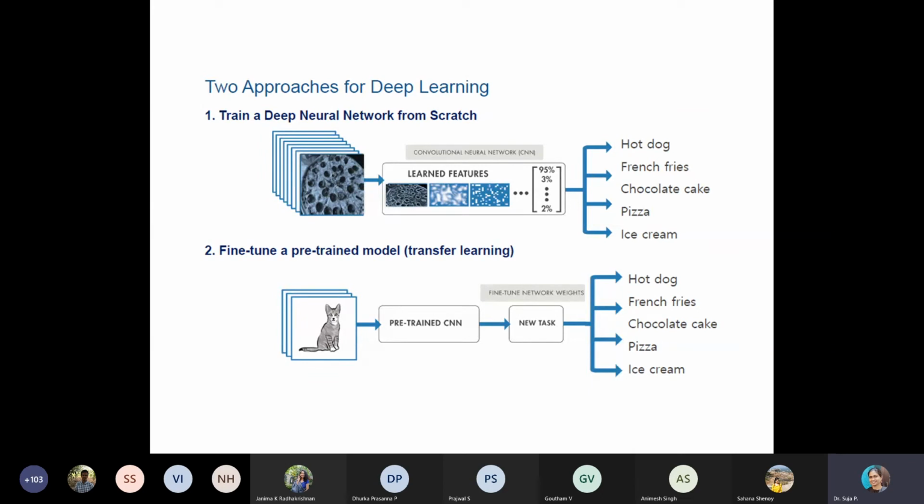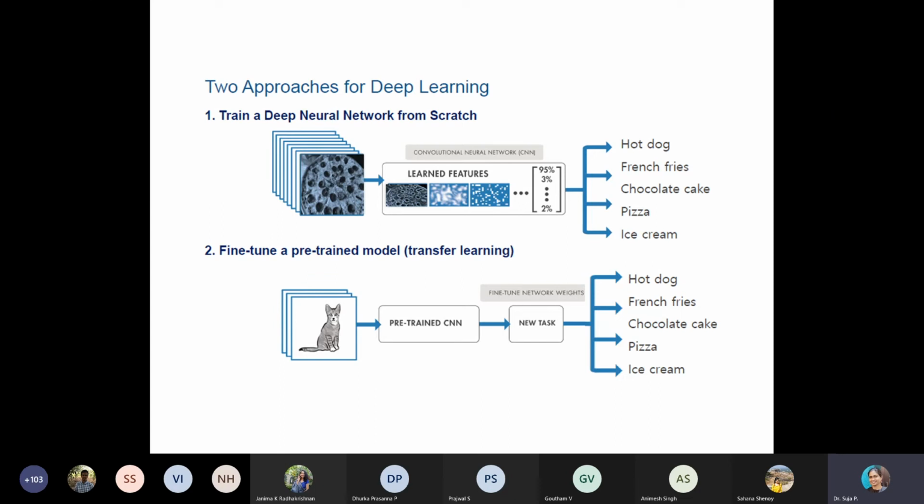If I am classifying 4 classes, then my classifier will have only 4 classes. If I have 10 classes, how will I modify it to classify 10 classes? All that, the user or the designer will have the freedom to do. So that is training a deep neural network from scratch. Usually we call it developing from scratch. That is one approach where, end to end, the user develops their own network model.